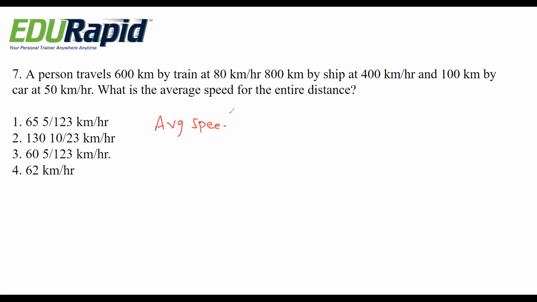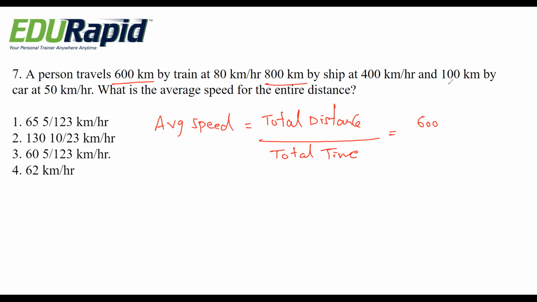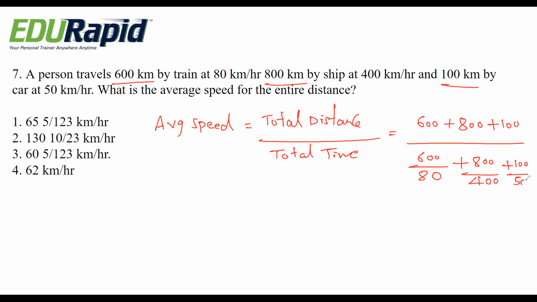Average speed they are given. For average speed, you know the formula: total distance by total time. So distance is how much? 600 plus 800 plus 100. And time is how much? 600 kilometer per 80 kilometer per hour. Again for this it is 400 kilometer per hour and it is 50 kilometer per hour.